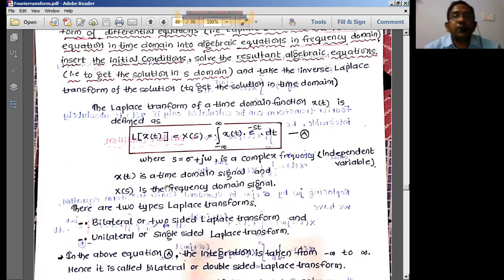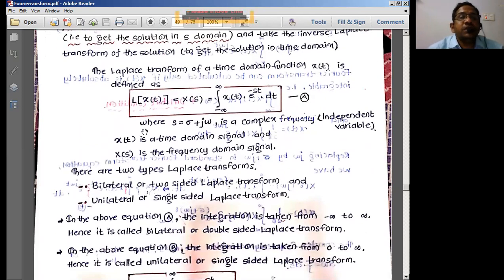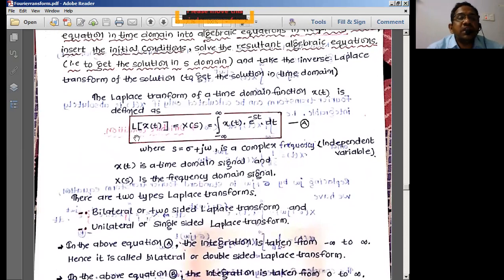Now let us look into the mathematical form of the Laplace transform. The Laplace transform is represented by capital L. So L of x of t we can write as equal to X of s. For the Fourier transform, it is represented as F of x of t equal to X of omega. For the Laplace transform, the transform of a time domain signal is defined as L of x of t, in short X of s, which is equal to the integral of x of t e power minus st dt.